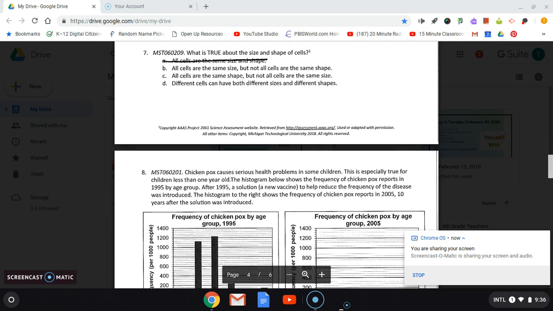Number 7, what is true about the size and shape of cells? B, all cells are the same size, but not all cells are the same shape. C, all cells are the same shape, but not all cells are the same size. Or D, different cells can have both different sizes and different shapes.